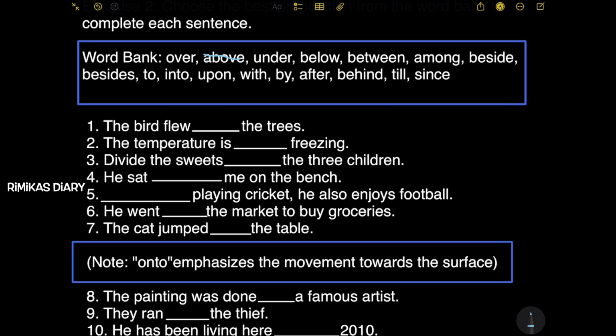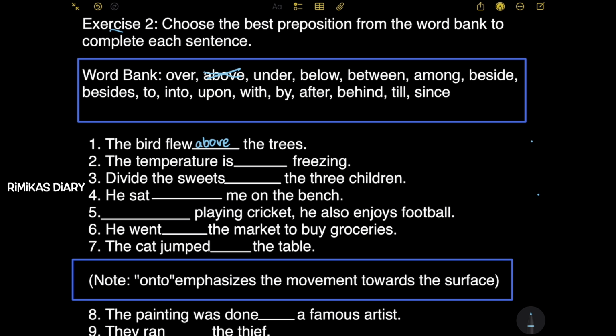So let me cross it out. Above. Next, the temperature is dash freezing. So it'll be the temperature is below freezing. Next, divide the sweets dash the 3 children.